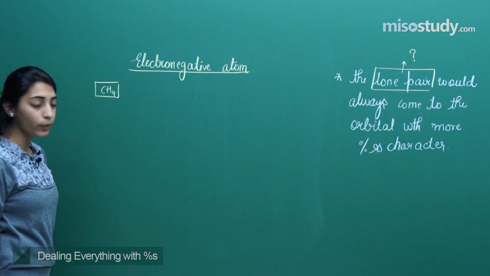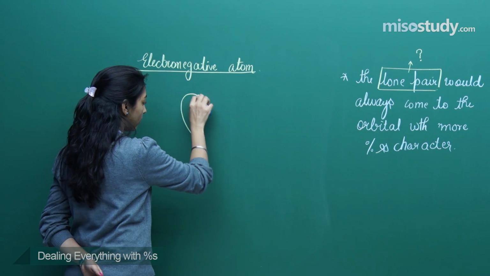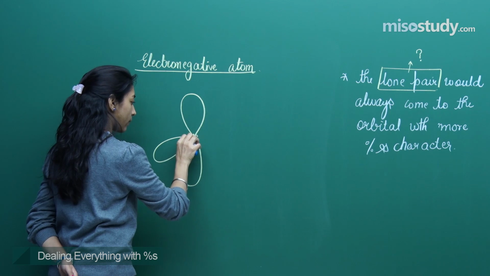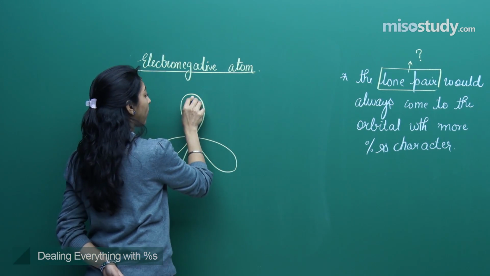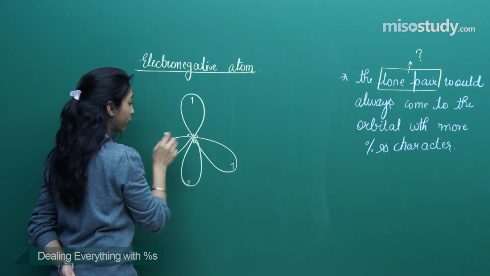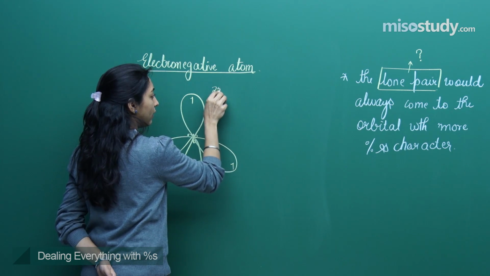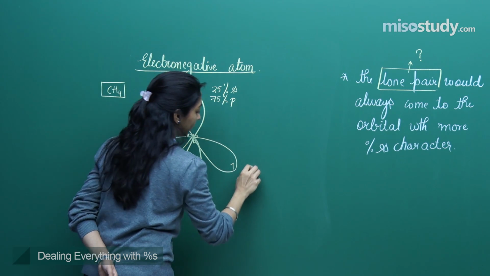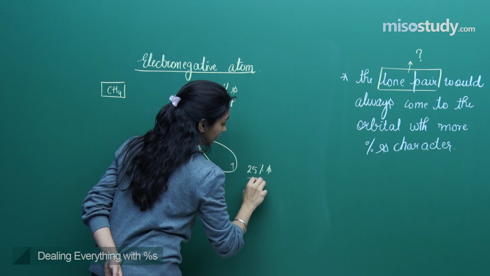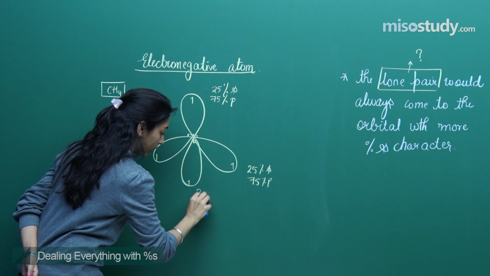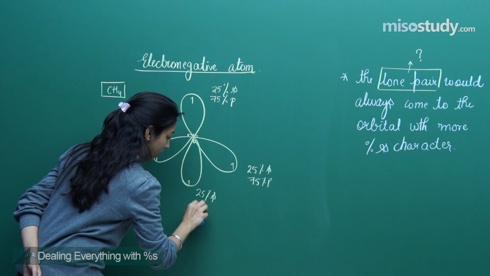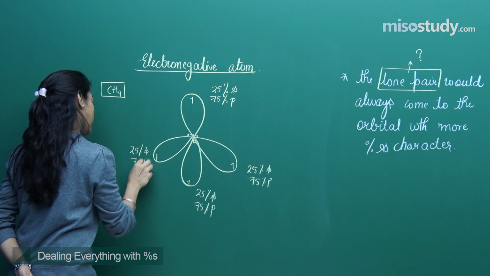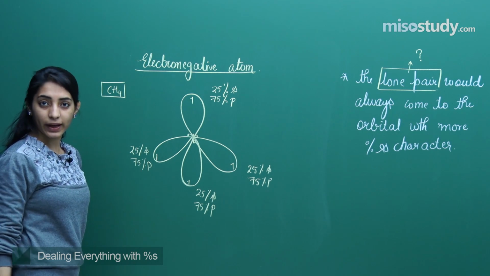So methane is CH4. Carbon will be in the center, with 4 hybrid orbitals, where each hybrid orbital will have 1 electron, and each hybrid orbital will have 25% S, 75% P. Am I right?